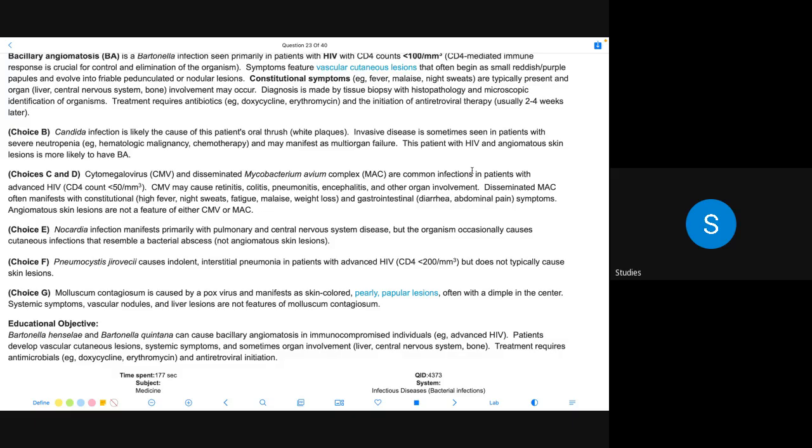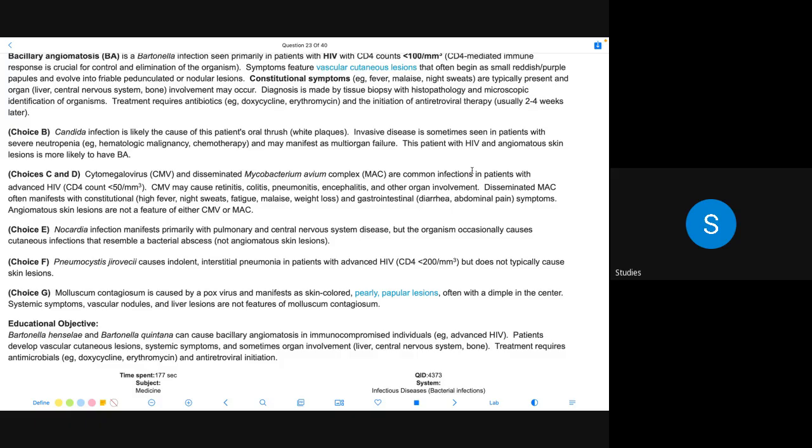CMV may cause retinitis, colitis, pneumonitis, encephalitis, and other organ involvement. Disseminated MAC, Mycobacterium avium intracellulare, may often manifest with constitutional symptoms, high fever, night sweats, fatigue, malaise, weight loss, and gastrointestinal symptoms, जिसमें diarrhea और abdominal pain के symptoms. Angiomatous skin lesions are not a feature of either CMV or Mycobacterium avium intracellulare.